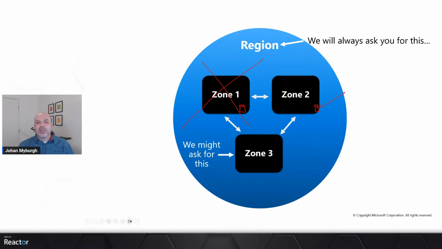Now, we tend to also deploy this sort of piecemeal, right? If we announce a new region, there's a really good chance that the region will start with only having one zone. So we bring up one data center, and all the services that only require one zone become available. As the region grows, we start adding a zone 2, and all the resources that require more than one zone, 2 zones in this case, then start becoming available in that region.